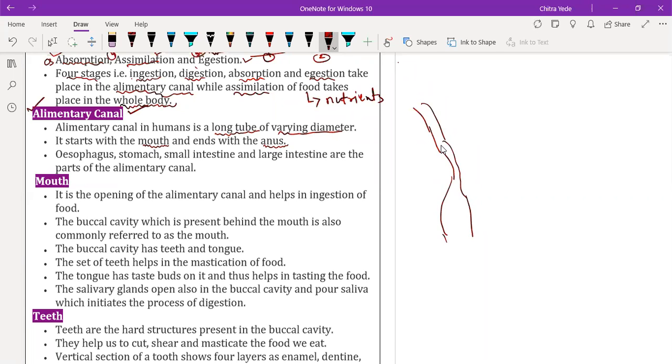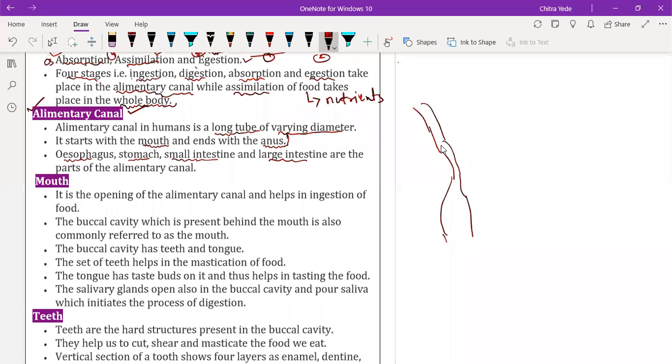After completing all the 5 stages, the undigested food and residue of the digested food is removed from the body with the help of the anus. Then the main parts are the esophagus, the stomach, the small intestine, and the large intestine. These are the 4 important parts of the alimentary canal. So this is all about the alimentary canal.